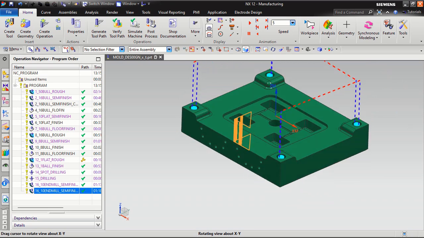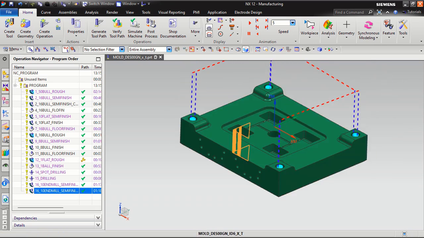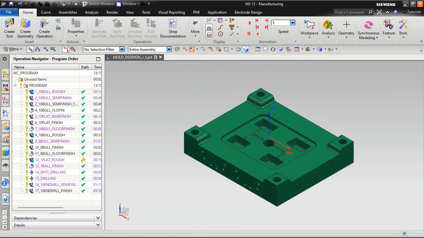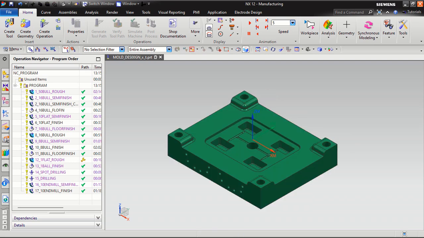So this is our finishing program. That part program has been completed, as you see. Now I want to generate.